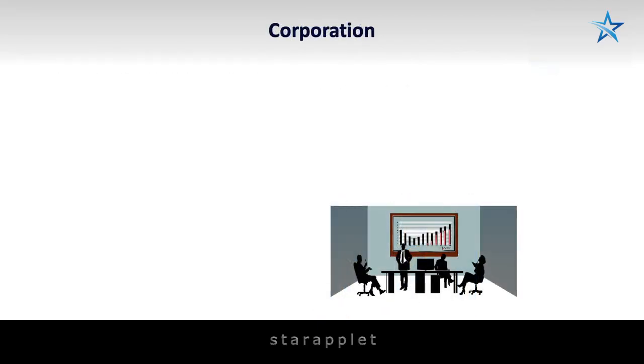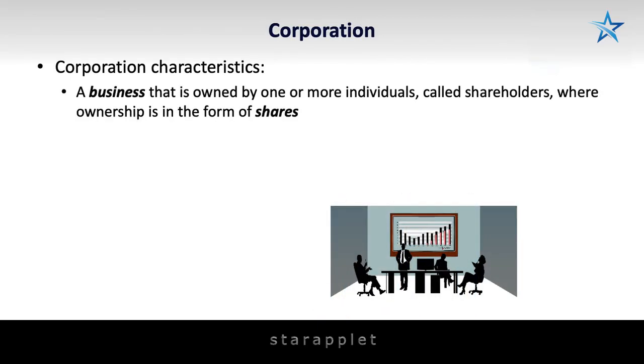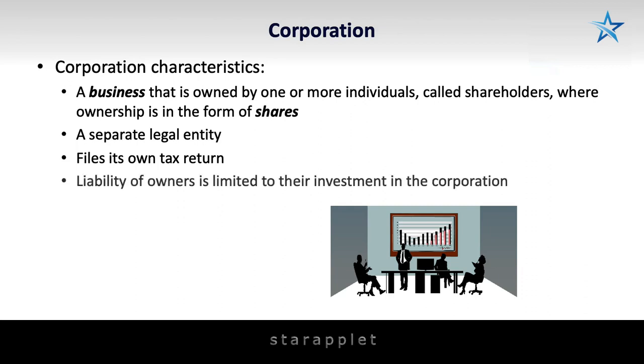A corporation is a business that is owned by one or more individuals, called shareholders or stockholders, where ownership is in the form of shares or stocks. Unlike proprietorships and partnerships, a corporation is a separate legal entity which files its own tax return. One of the biggest advantages of corporations is that, unlike proprietorships and partnerships, the liability of owners is limited only to their investment in the corporation. We refer to this as limited liability.